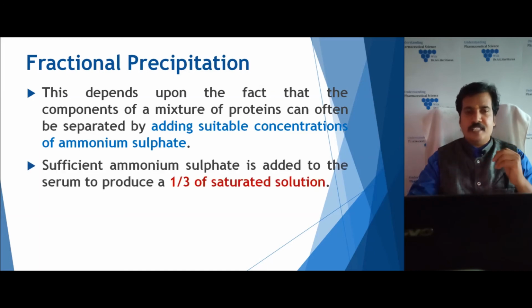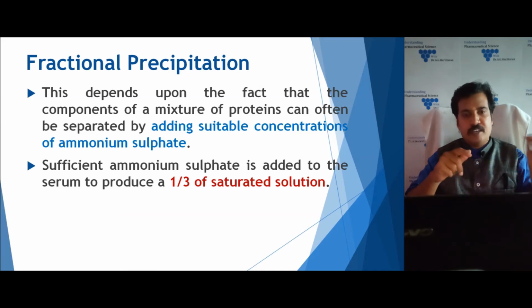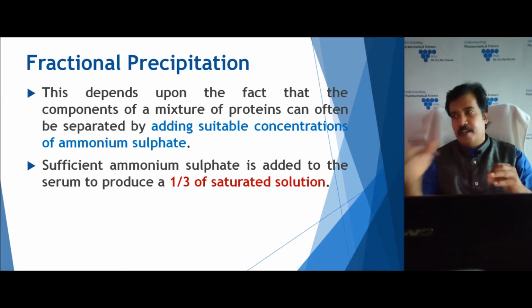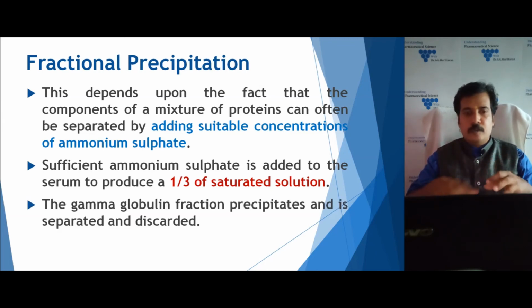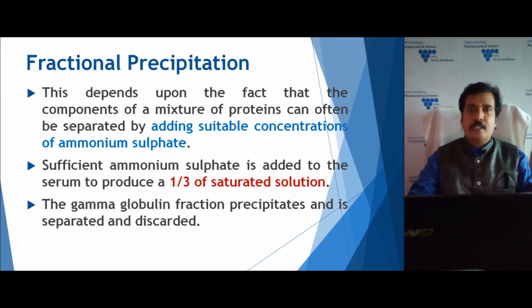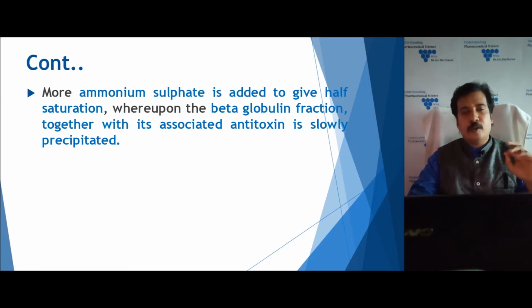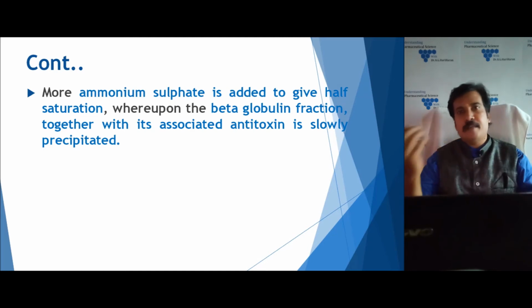So how is it done? First, a sufficient amount of 1/3 saturated solution of ammonium sulfate is taken, then it is added to the serum which carries these proteins. At this concentration, generally the gamma globulin will get precipitated out, so it is filtered and removed. Now the serum contains only the two constituents, that is the albumin and the beta globulin. So we have to isolate the beta globulin.